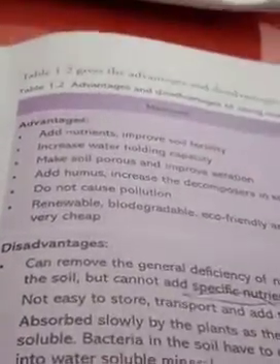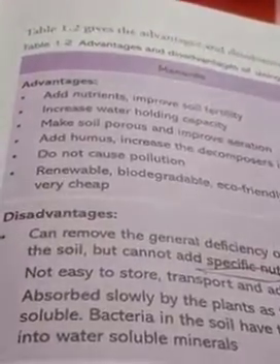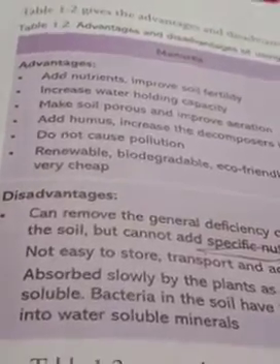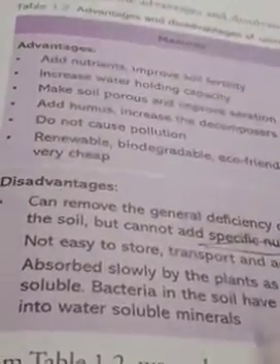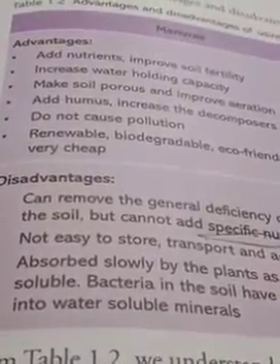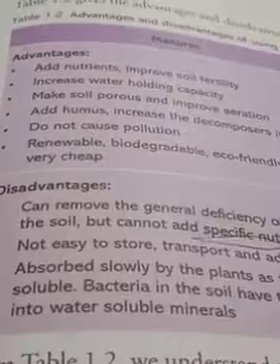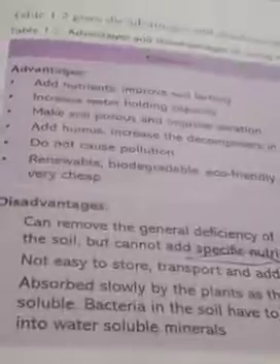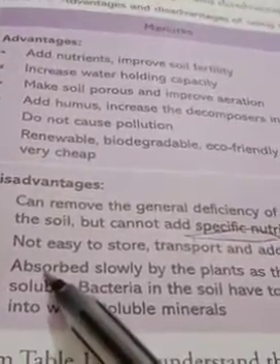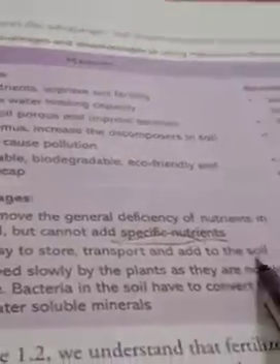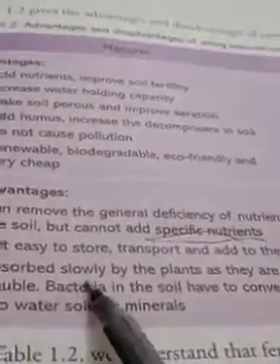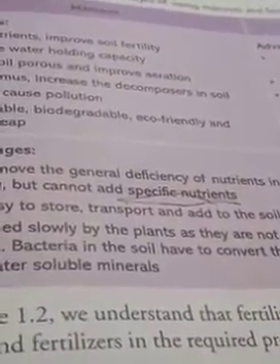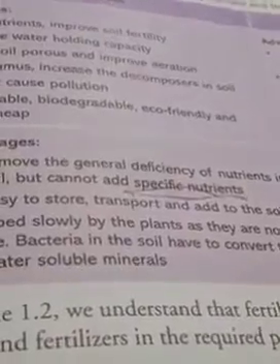The manure improves the soil fertility and adds humus to the soil. Second, manure improves the general deficiency of the soil, but fertilizers are used for a specific nutrient deficiency. The third point is that manures are not easy to store, transport and add to the soil, while fertilizers are easy to store, transport and add to the soil.